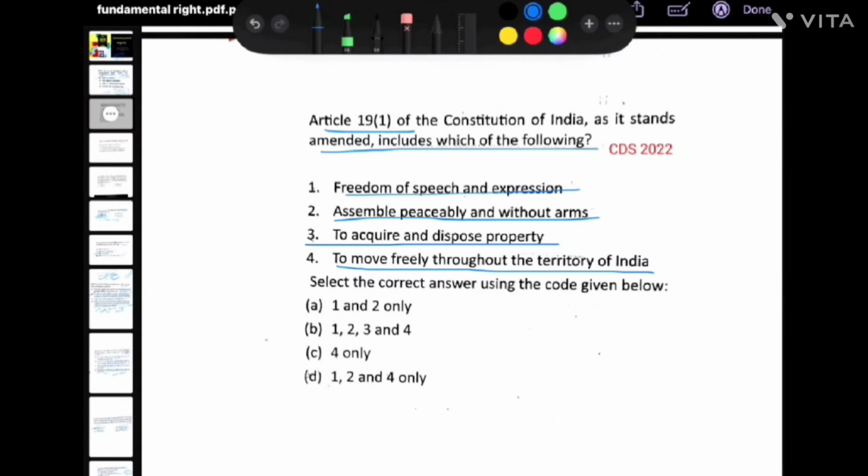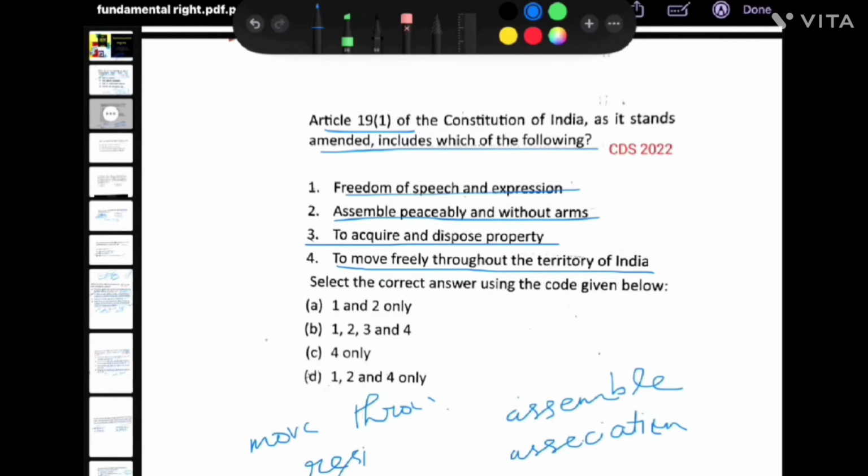Article 19 guarantees freedom of speech and expression, to assemble peacefully without arms, right to form associations or unions or cooperative societies, right to move freely throughout the country, to reside or settle in any part of India, right to practice any profession or to carry out any occupation, trade or business.